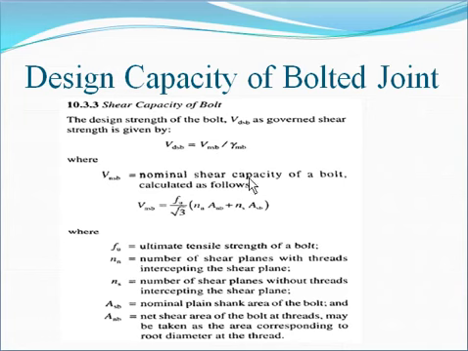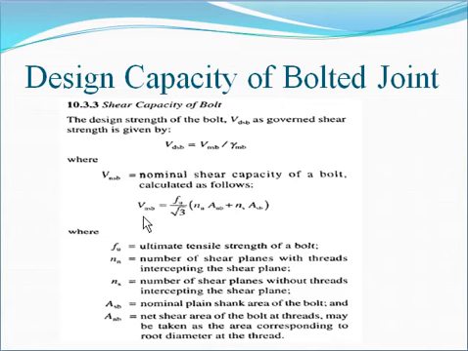VNSB is the nominal shear capacity of the bolt. When we divide by gamma MB, we will get the design capacity, and here VNSB is the nominal capacity.